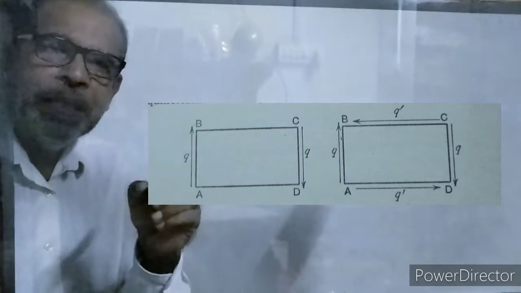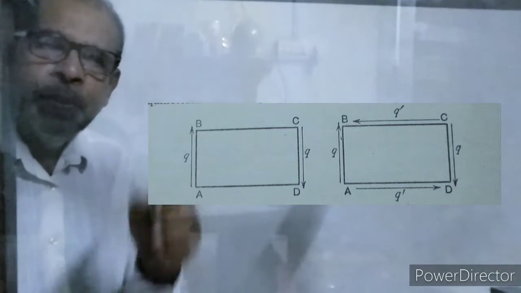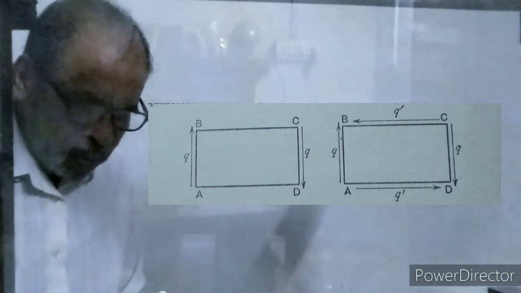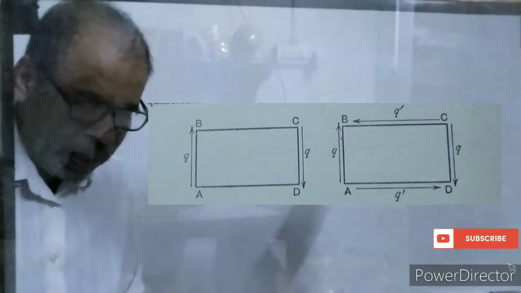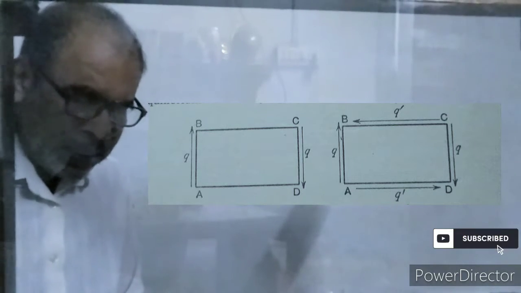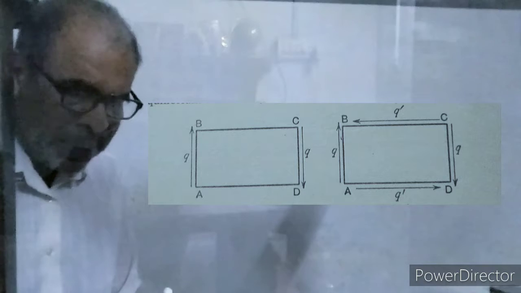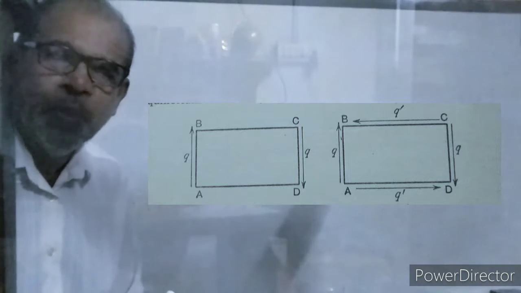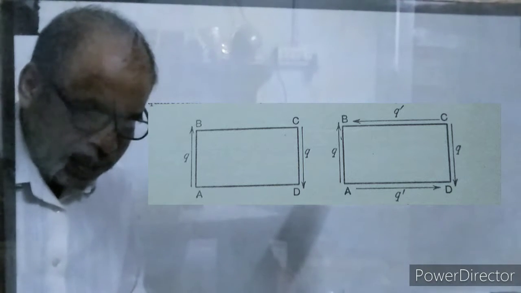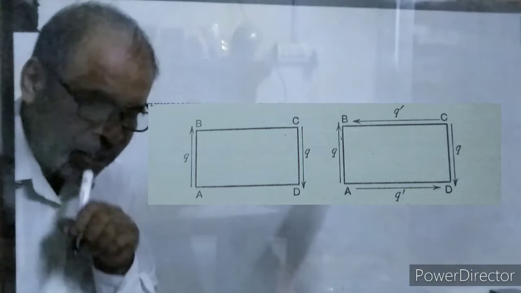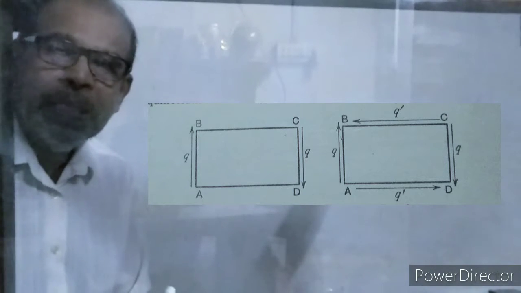Sorry, not a cube, a block. Over the areas AB and CD, of length L, tangential shear stresses Q, of intensity Q, are applied. On the two faces AB and CD, shear stress is applied, but it cannot exist alone.